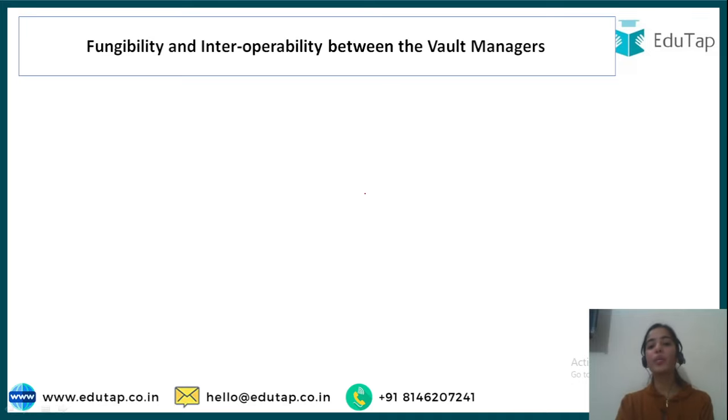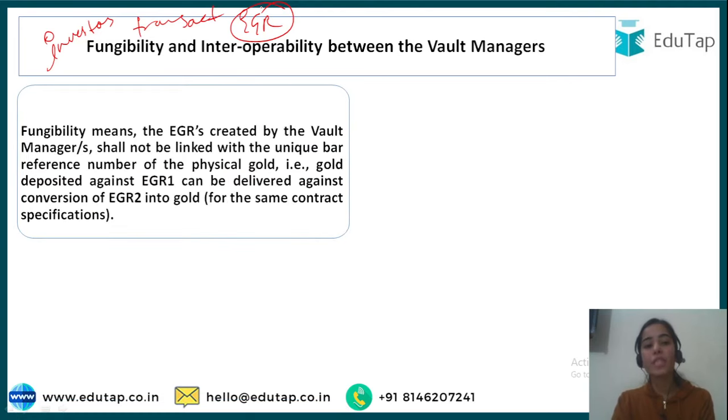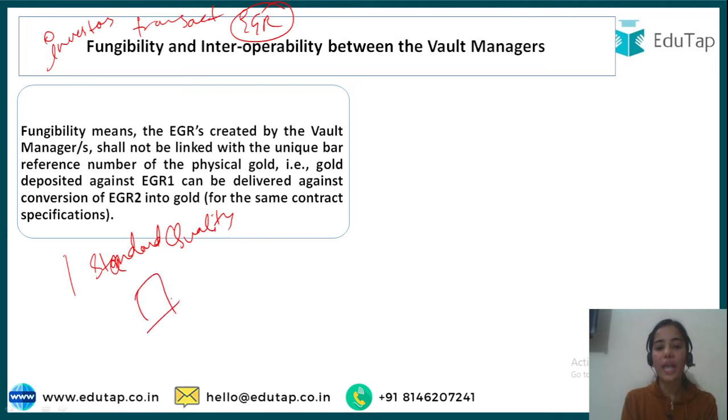Now, see what happens: for the ease of investors and the ease of transactions, so that the EGRs can easily be transacted, SEBI is working for the ease of the investors. So for the ease of transactions also, fungibility and interoperability is created. See, fungibility means that the gold that is coming is of the standard quality. So the gold that I have given and the gold that some other person has given will not have any unique bar reference number, because all the gold is the same.